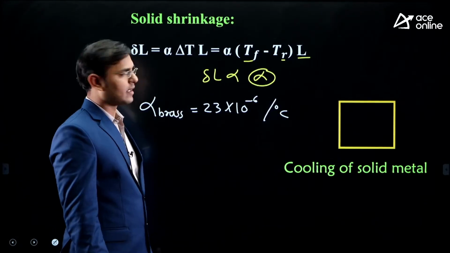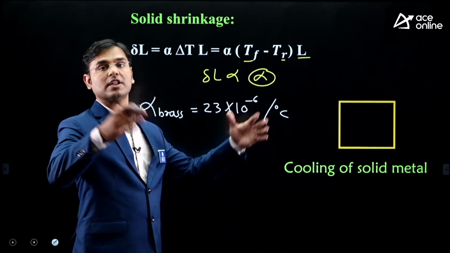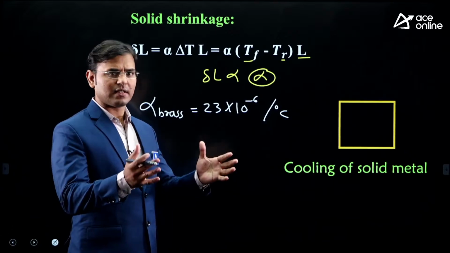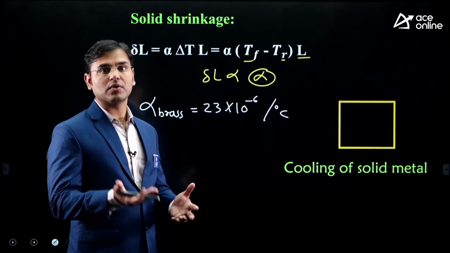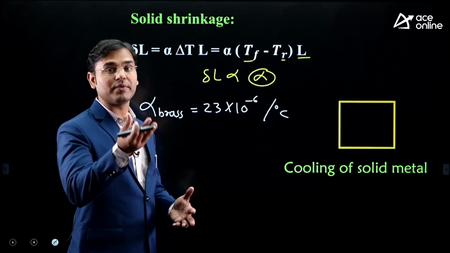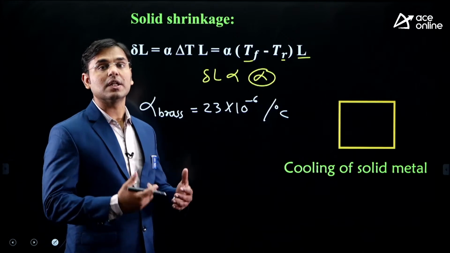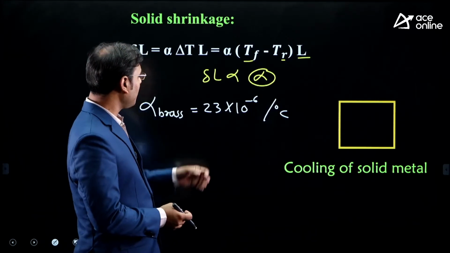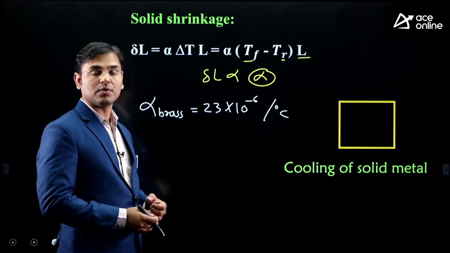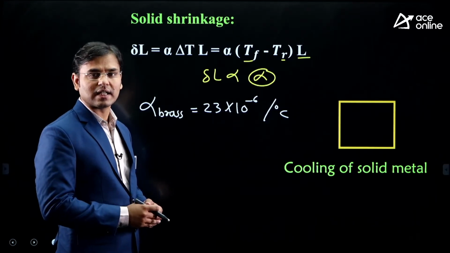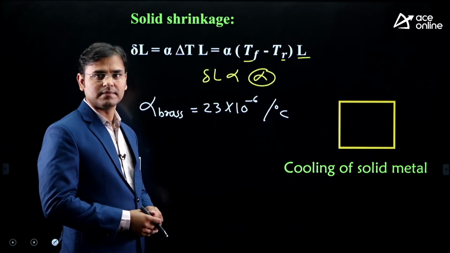Hence, what is meant by alpha? Alpha is the coefficient of thermal expansion. It means when we take some metal and give it heat, it will expand. Why will it expand? Because it has a property, some coefficient of thermal expansion, and that coefficient of thermal expansion is different for different materials. If we speak of the value of alpha for steel, it is 13 into 10 raised to minus 6 per degree centigrade. As the material changes, the value of alpha changes. Right?